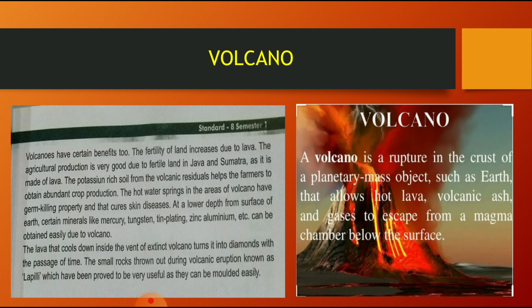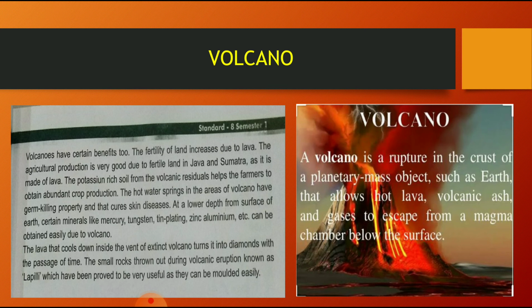The potassium-rich soil from the volcanic residuals helps the farmers obtain abundant crop production. That is the main important thing. Underline that: the potassium-rich soil. Now I told you, the small volcano gases which move out slowly may settle down on the surface of the earth. When it is cooled, it is rich in potassium,